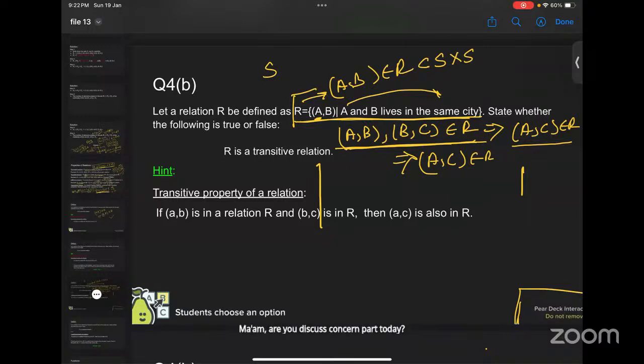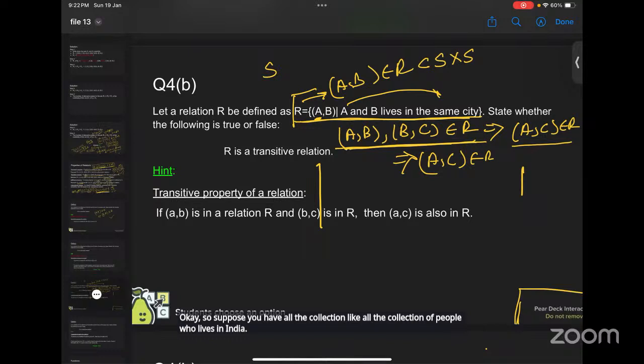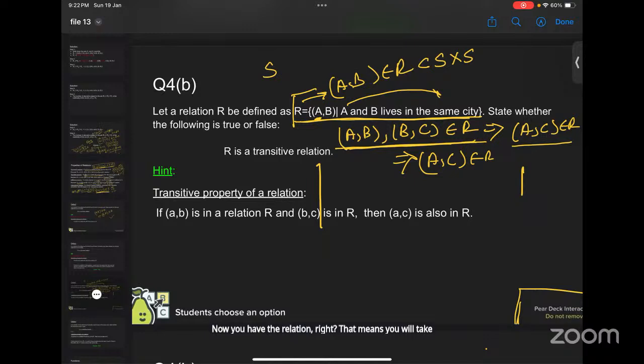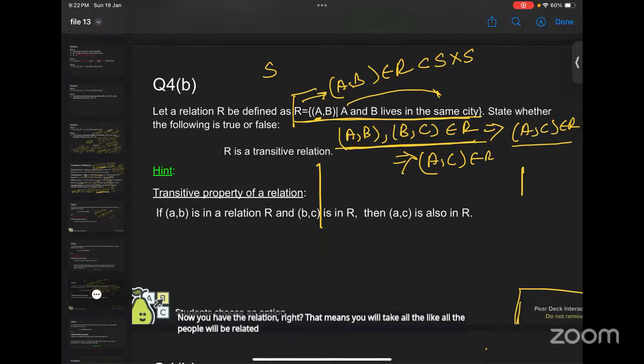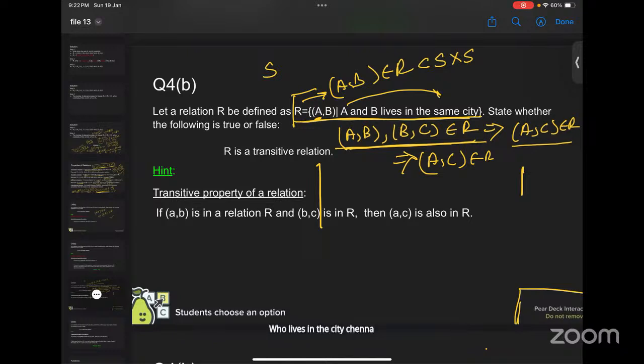Okay, suppose you have the collection of all people who live in India. Now you have the relation, right? That means all the people in the set A who live in, just for example, the city Chennai will be related to each other, right?